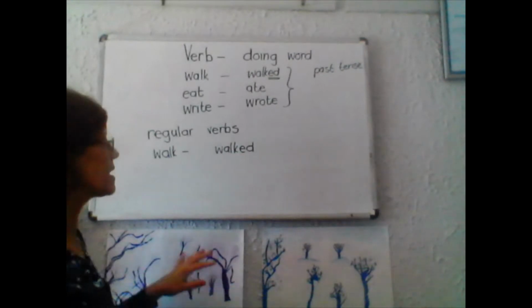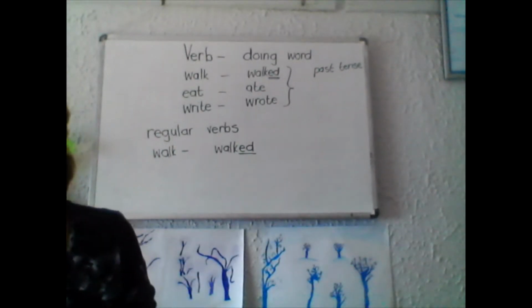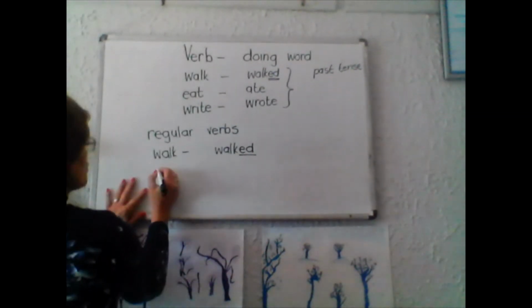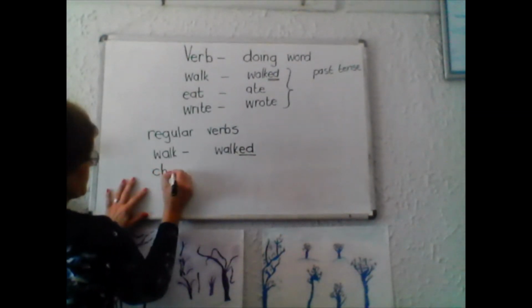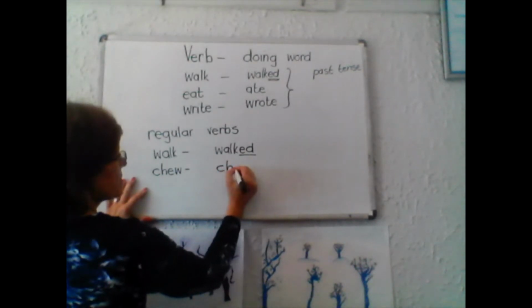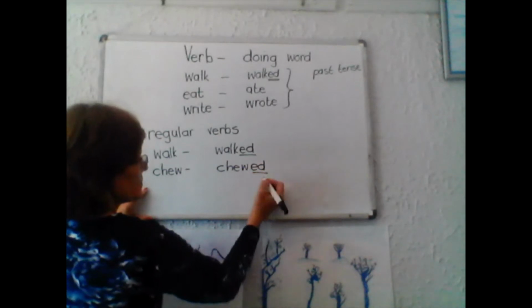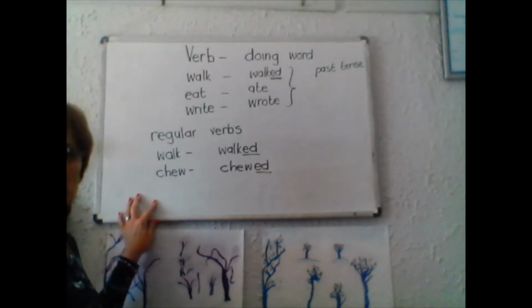So walk becomes walked, right? The next one that we can use is chew. Stays the same spelling, you just add ed, right?